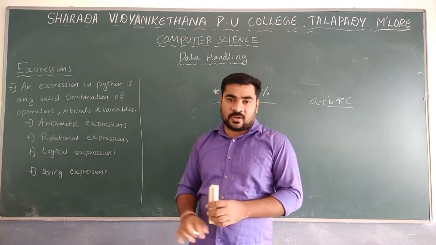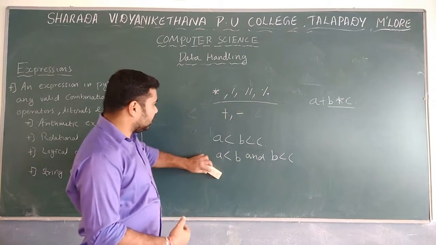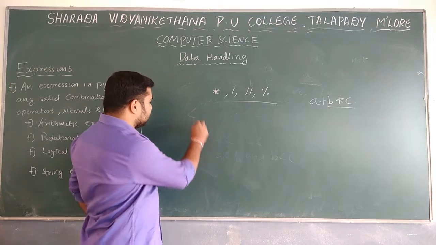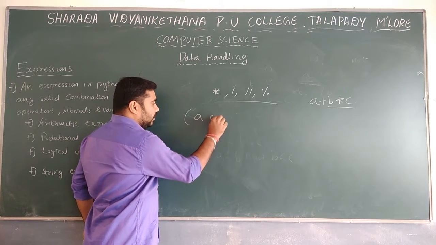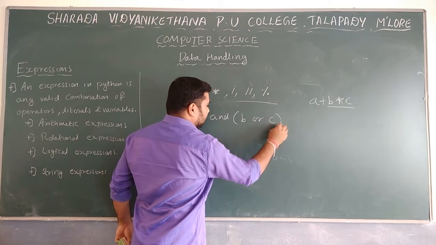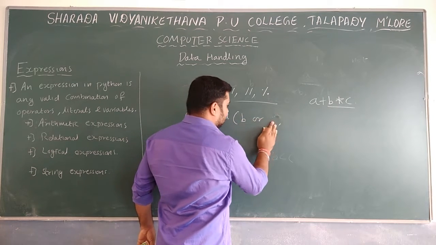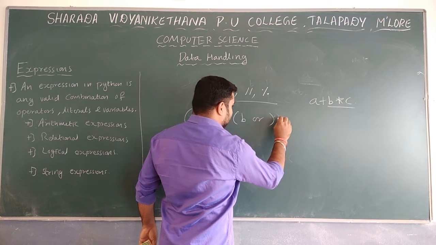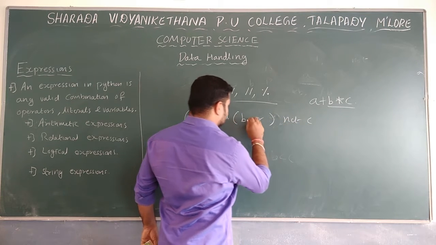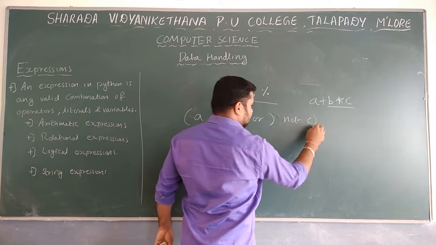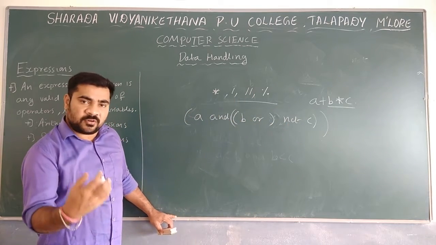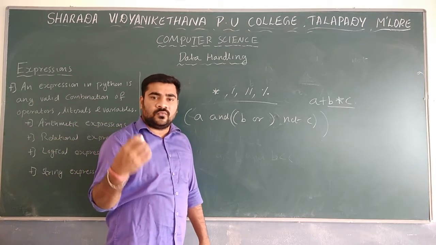Then if you move to the logical operations, whatever is inside the brackets will be performed first. For example, A and B or C, with B or inside the bracket, not C. Inside the bracket, not C will be performed first if you give it like this. Whenever brackets are given, you first have to perform the operation inside the bracket.